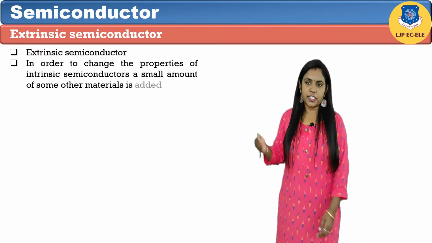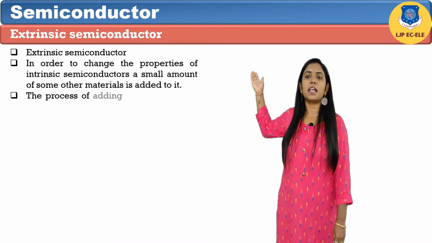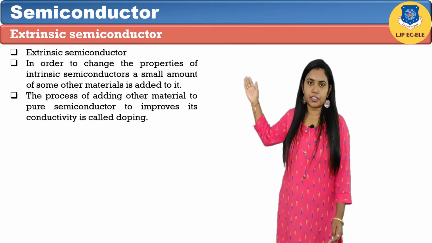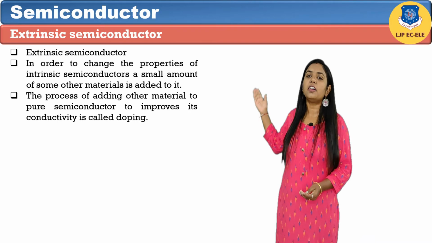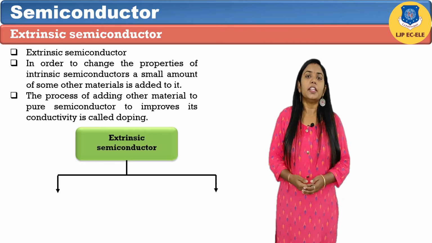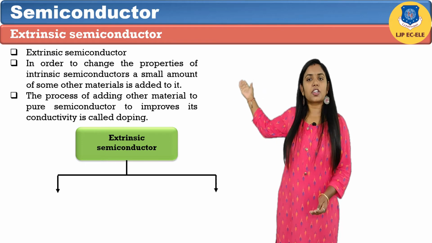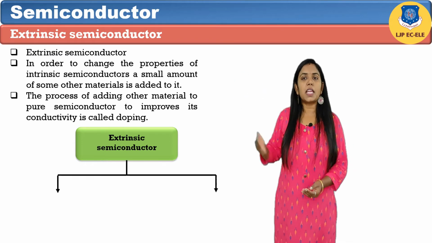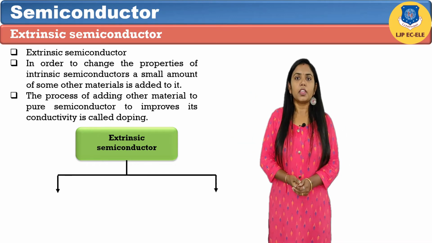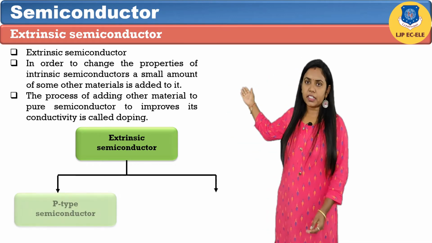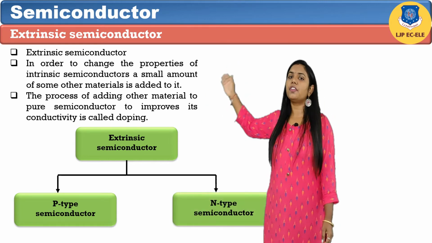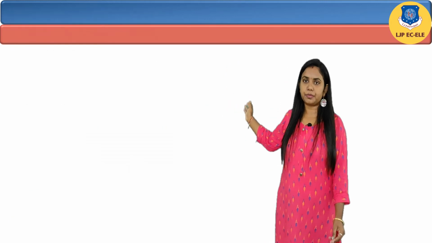In order to change the properties of intrinsic semiconductors, a small amount of some material is added into it. A process of adding the other material in pure semiconductor is called doping. The impurity element that is added is called dopant. This type of semiconductor is called extrinsic semiconductor. Now, extrinsic semiconductor is classified into two parts. First is p-type semiconductor, another one is the n-type semiconductor.